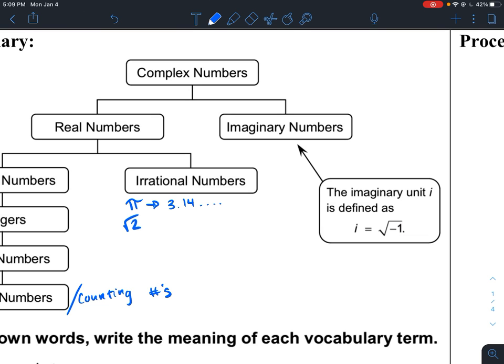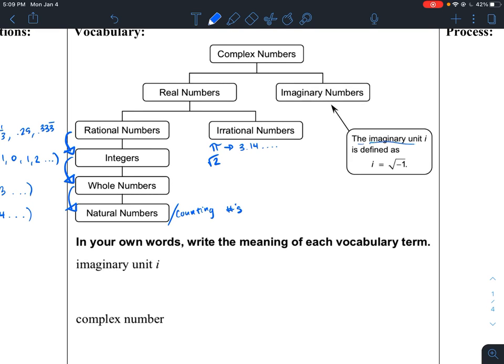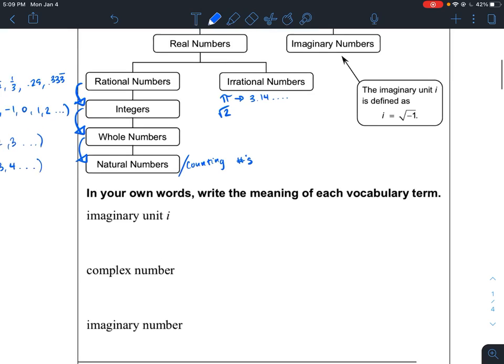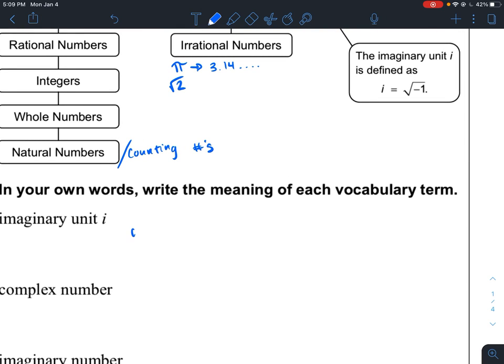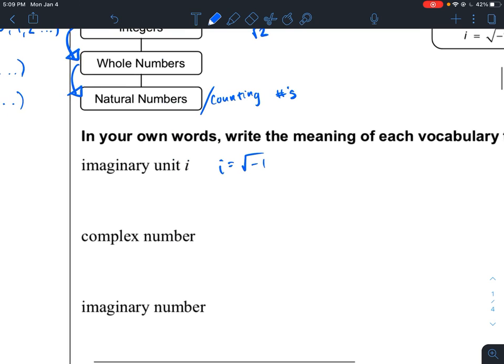Now, for the imaginary numbers, we first need to define some terms, and that is first the imaginary unit i. The imaginary unit i is equal to the square root of -1. Now, just like how pi is equal to 3.14..., i is also equal to a specific number. So i is not a variable. You can't treat i like you would treat a variable like x and y.